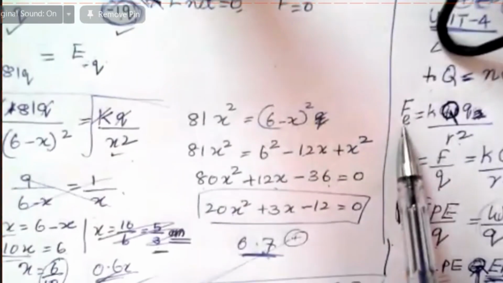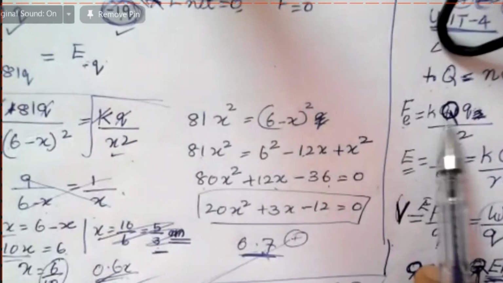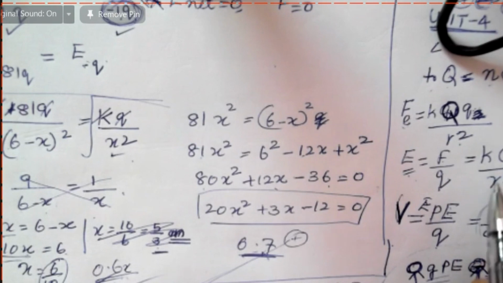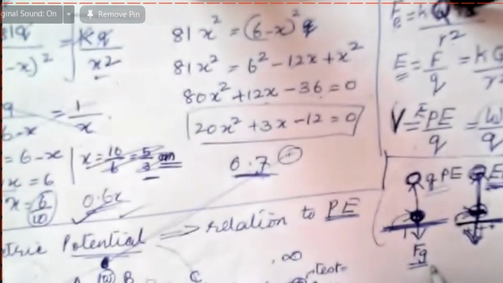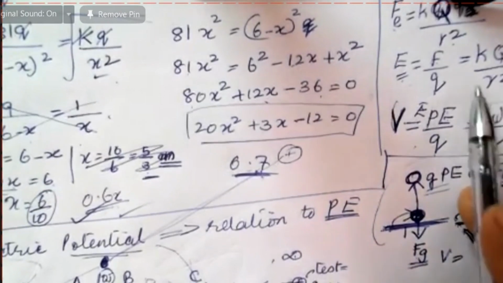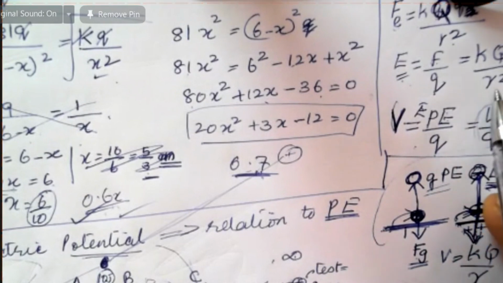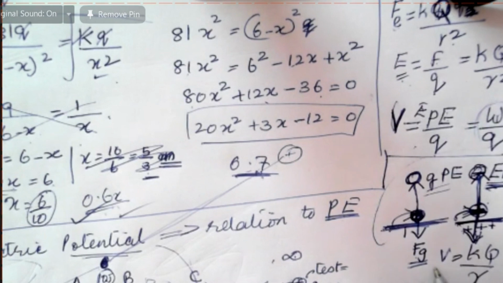Compare. Force is equal to K capital Q by R square. Electric field is equal to KQ by R square. Now what I'm telling you is potential. Potential is equal to KQ by R. Here it is R square. So E is equal to KQ by R square. But electric potential is equal to KQ by R. Learn all these formulas again.